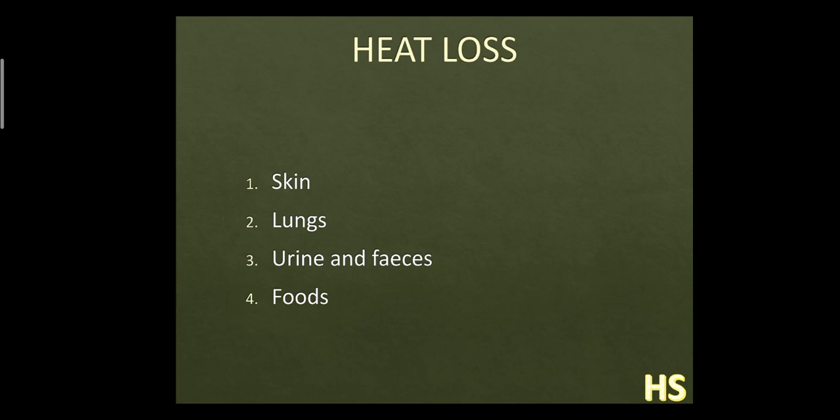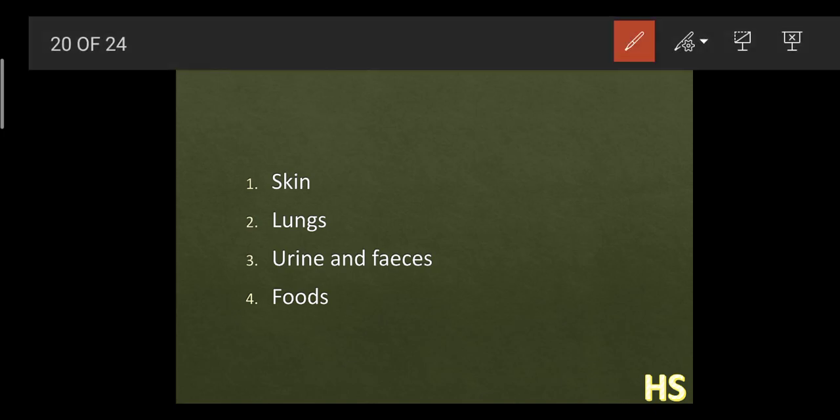Heat loss, through skin, lungs, urine, feces and food. Skin, why? For sweating. When there is too much heat in your body, you have to lose some of the heat in the form of sweat, in order to maintain coolness and at the same time maintain your body temperature. Through lungs also, whenever we breathe in or breathe out, the organ involved is the lungs.